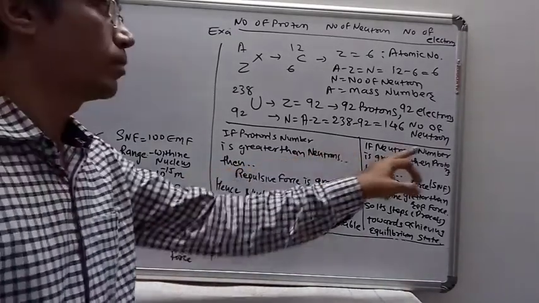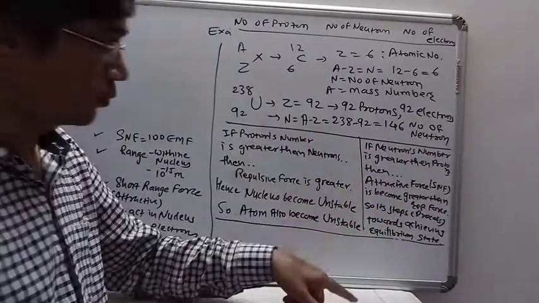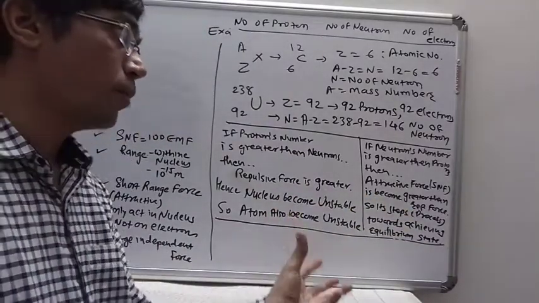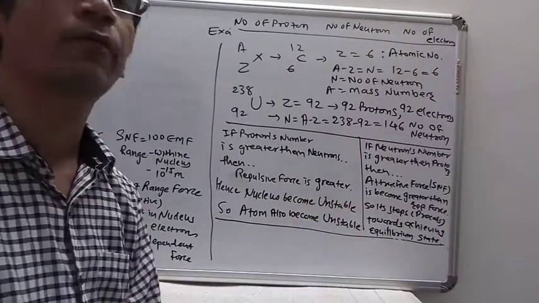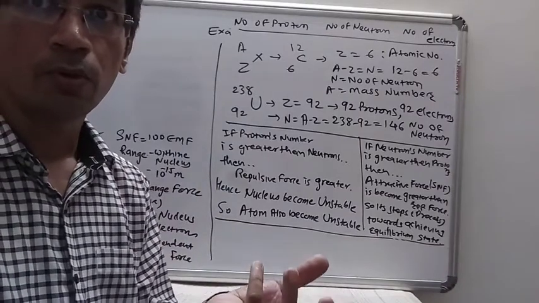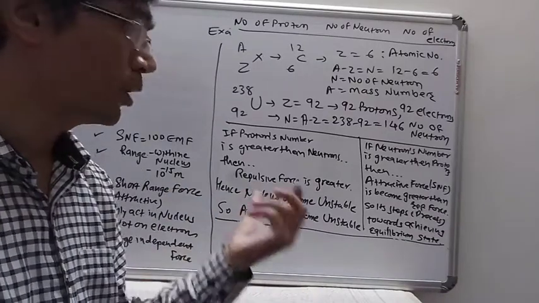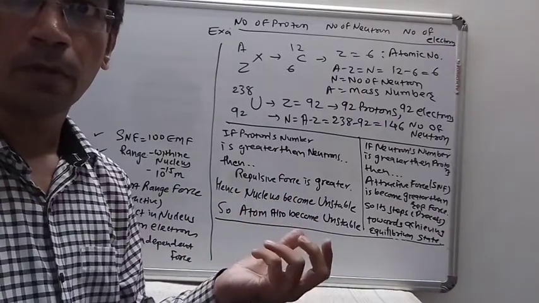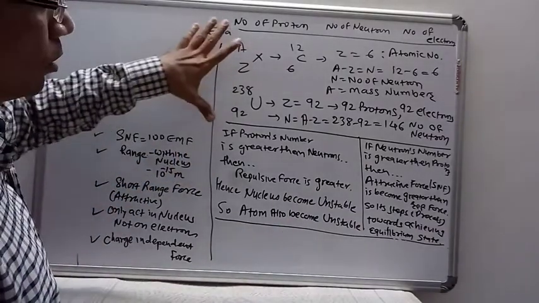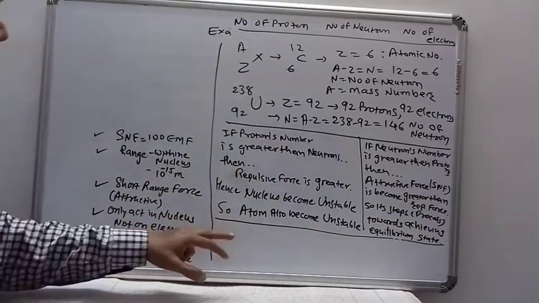But if the number of neutrons is greater than protons, then the attractive force, that is the strong nuclear force, becomes greater than the repulsive force. This is a step in the process towards achieving an equilibrium state. Hence radioactive radiations are emitted from radioactive elements like uranium, thorium, platinum, and other radioactive elements. This is the process in which the strong nuclear force acts in the nucleus.